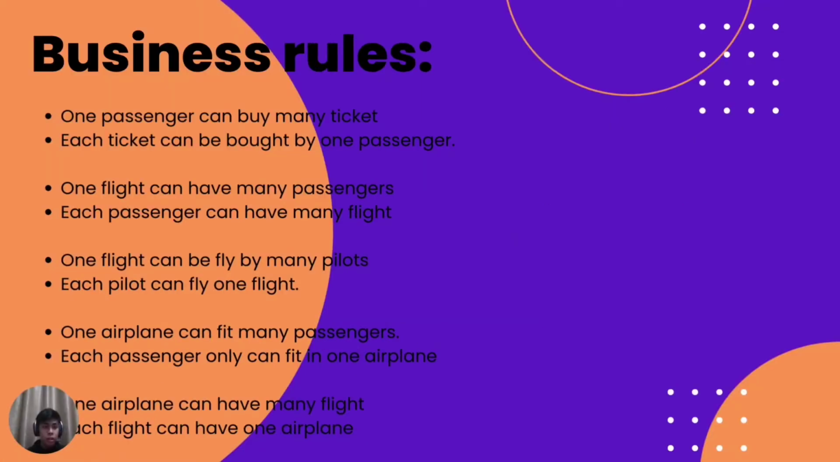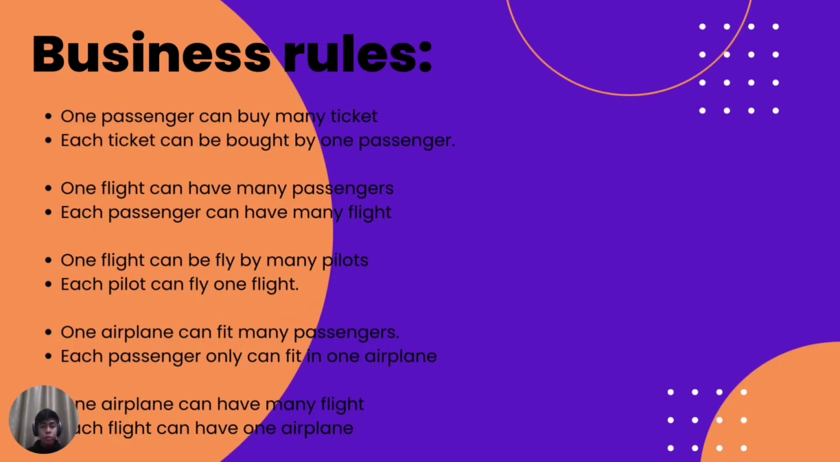Thank you. Next is business rules. From the problem statement, we can identify our business rules, which are: one passenger can buy many tickets. Each ticket can be bought by one passenger. This is a one-to-many relationship. Next, one flight can have many passengers. Each passenger can have many flights.